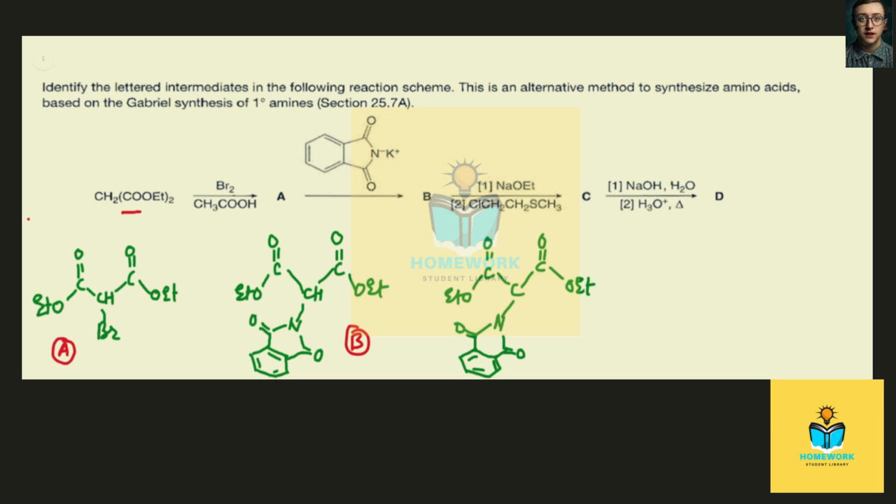So now the alkyl group must be, according to the second step, alkyl halide which is taken. So it should be attached to CH2, then again CH2, and then SCH3. This whole side chain, that is the R group, is attached to this carbon atom. And this should be the structure of C.